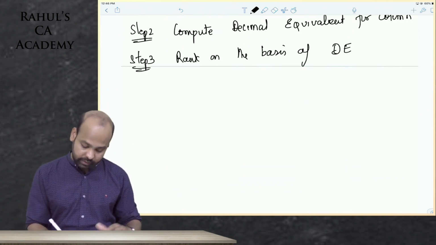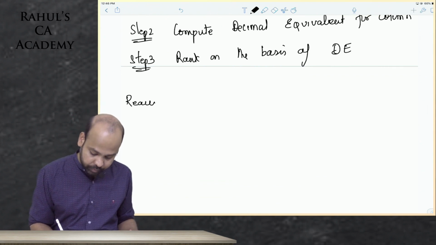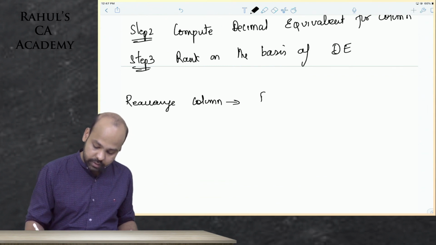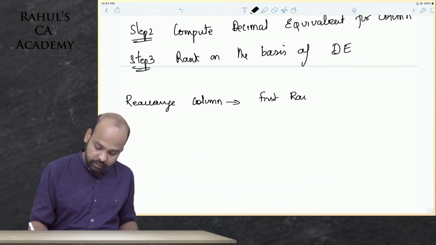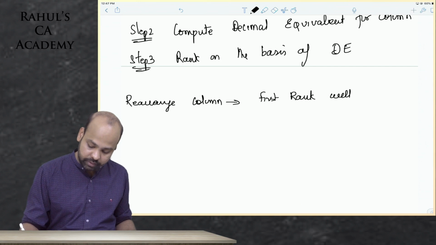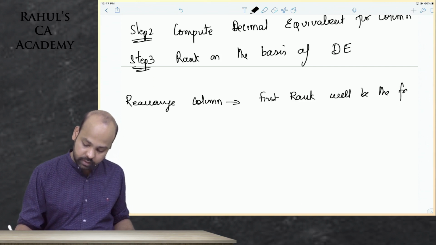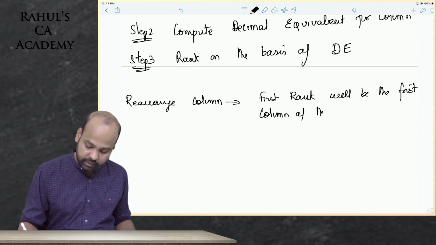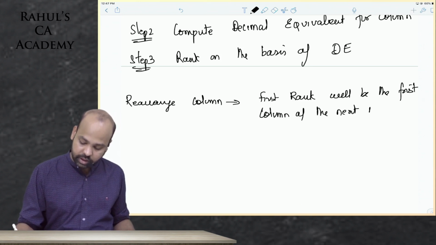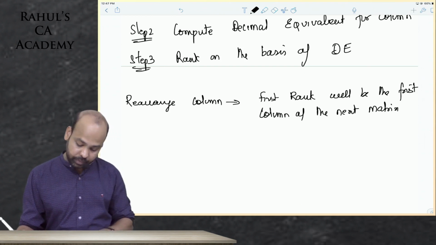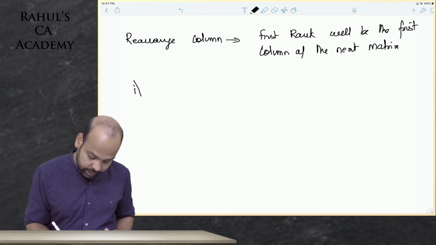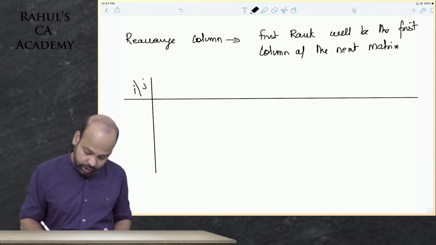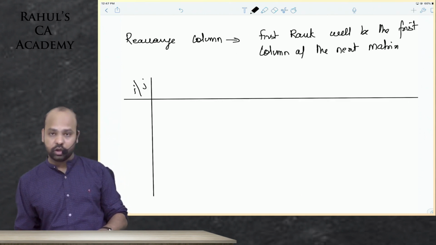Now guys, next is rearrange columns. First rank will be the first column of the next matrix. It is already the first one, but part 107 will now become here. So guys, I will again write I and J. I hope you've all written it guys. I have to keep doing it, and till when I should keep doing it, I'll tell you, beta. Don't worry about it.